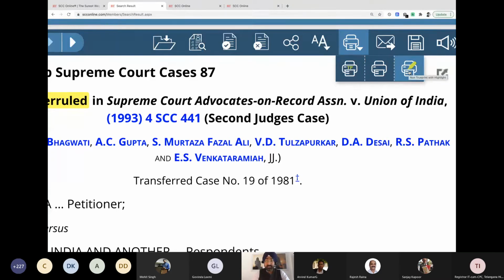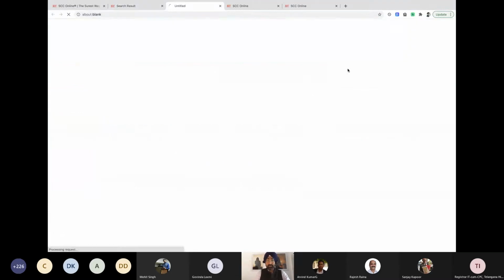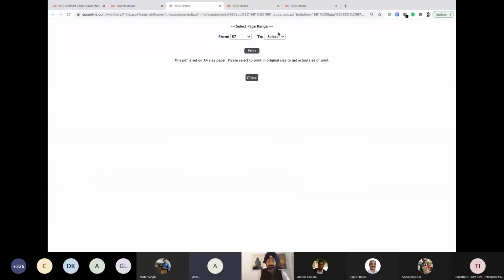Now, what is the basic difference between non-true print and true print? True print, like I said in the starting, will be an exact photocopy of how it was printed in the books. And non-true print will give you a printout of how the judgment is showing on the screen right now, the internet printer. So let's take the true print and have a look at it. It gives me an option. Let's take 2 or 3 pages, print.